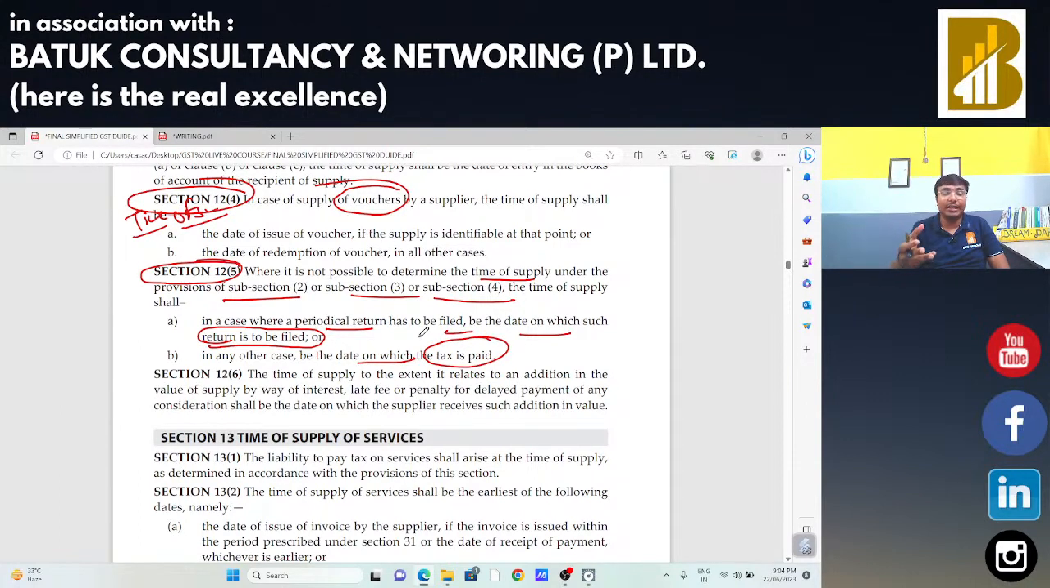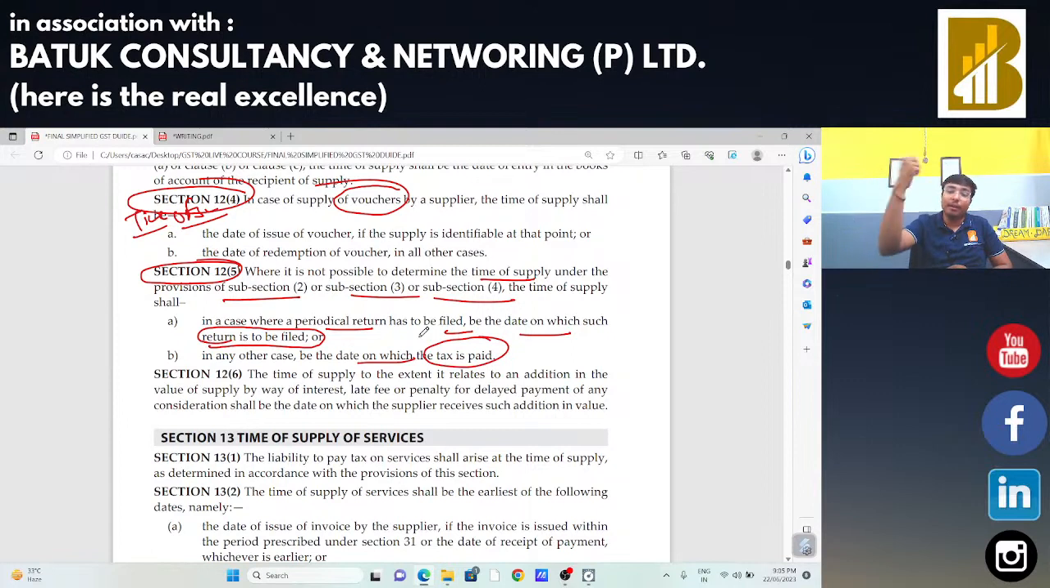Suppose I am a composition taxable person or I had selected quarterly return monthly payment. In that case, when I make the payment of taxes on a monthly basis, that will be treated as the time of supply. If goods, it will be the invoice date. If reverse charge mechanism, the day the goods are received, or the entry in the books, or 30 days from the issue of invoices, that will be treated as the time of supply. In case of vouchers, if identifiable, the date of issue of the voucher.